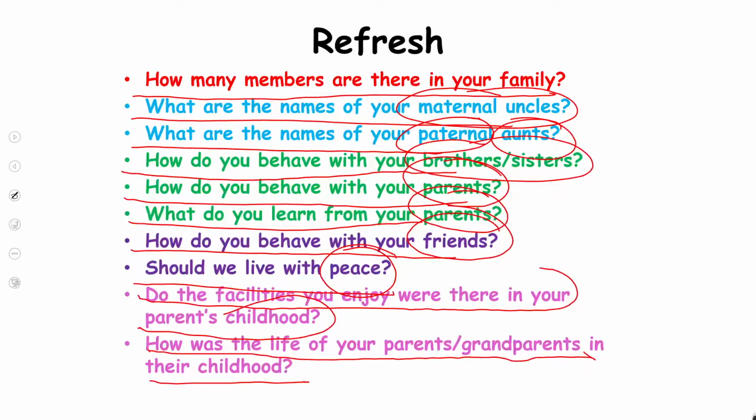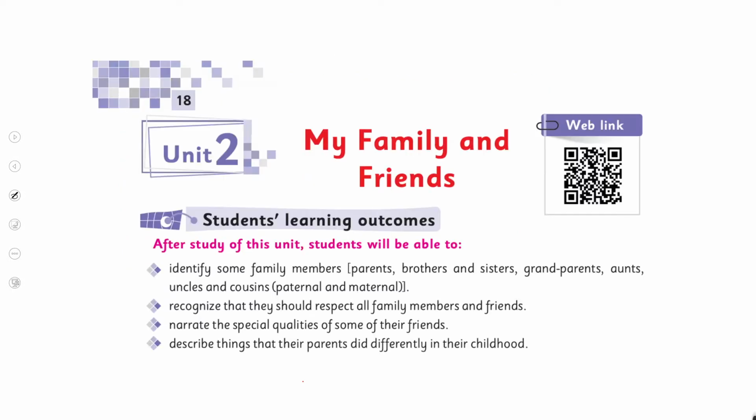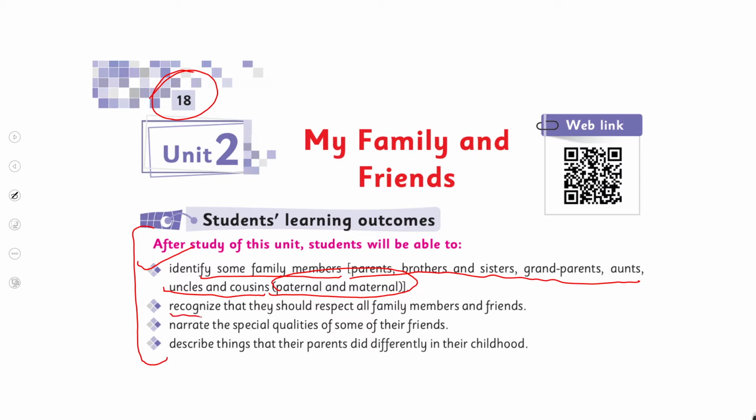Okay, let's move on. Now quickly let's have a look at the SLOs that you have completed in this unit. Identified some family members: parents, brothers, sisters, grandparents, aunts, uncles and cousins, paternal and maternal. Students were able to recognize that they should respect all family members and friends. Students will be able to narrate the special qualities of some of their friends. Students will be able to describe that their parents did things differently in their childhood.